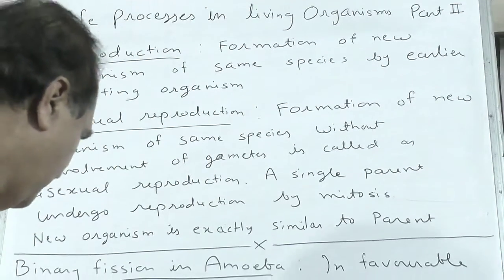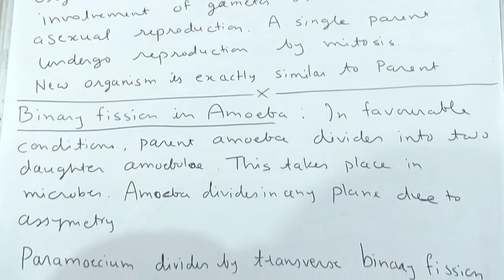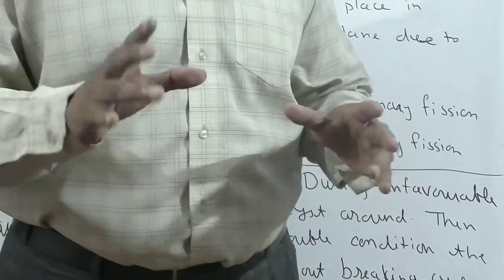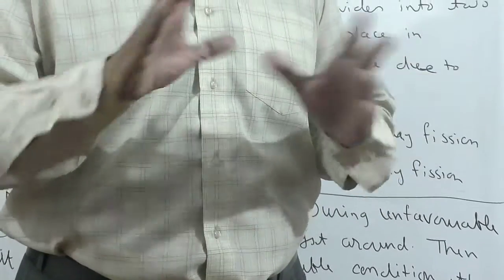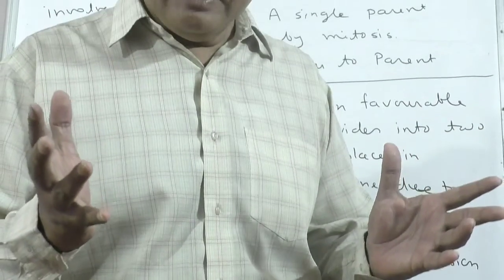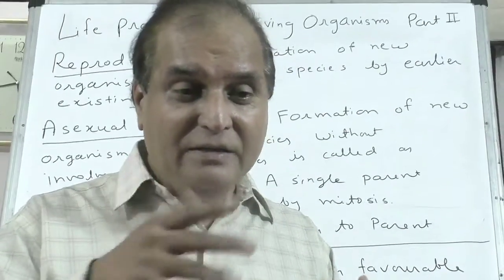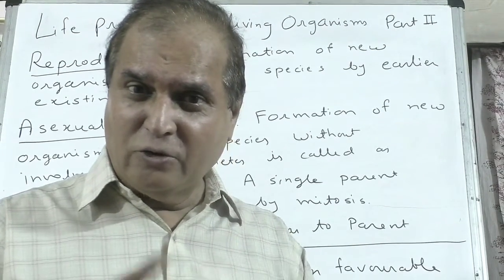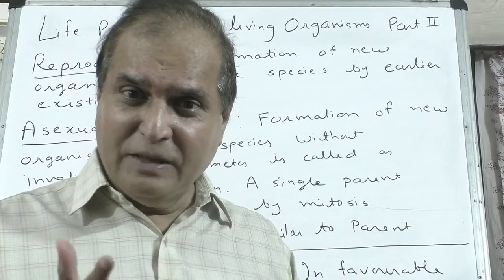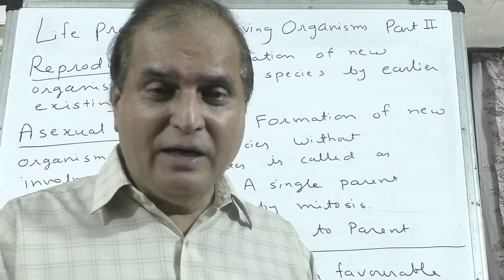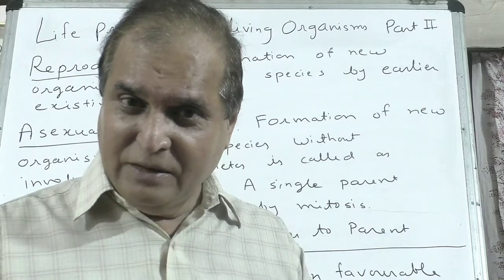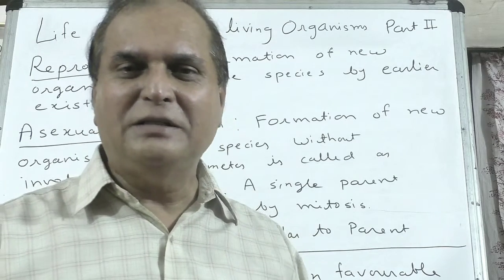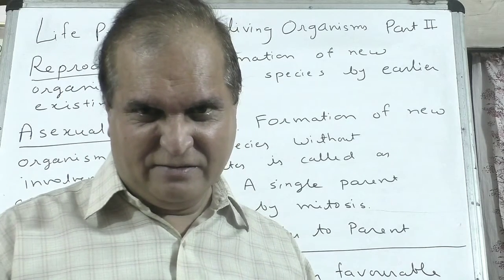Now, multiple fission in amoeba. A short note or a distinguishing question can come, so prepare for that. What happens in unfavorable conditions? Amoeba encloses itself in a protective cyst. Internally it divides by binary fission, 2 to 4, 4 to 8, and so on in multiples. One day, when favorable conditions come, the cyst breaks and many amoebulae come out. That is why this is called multiple fission.